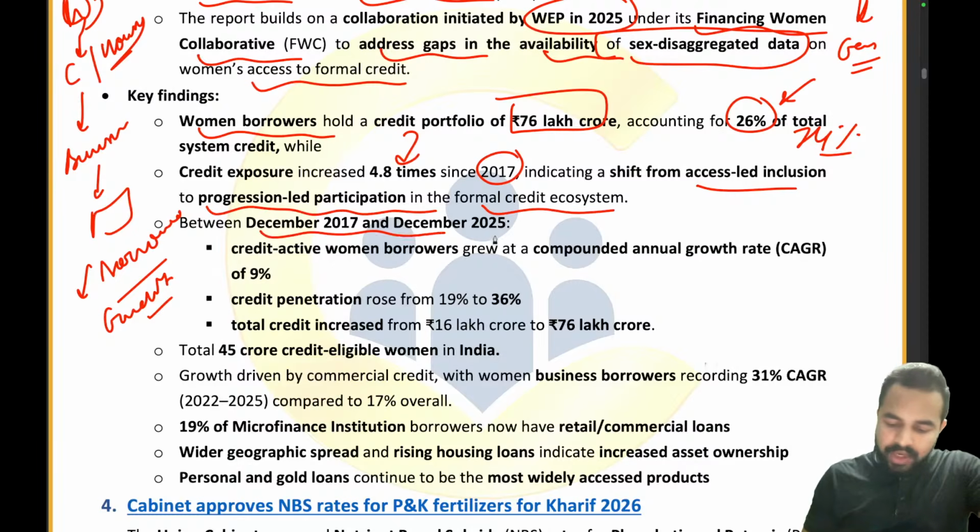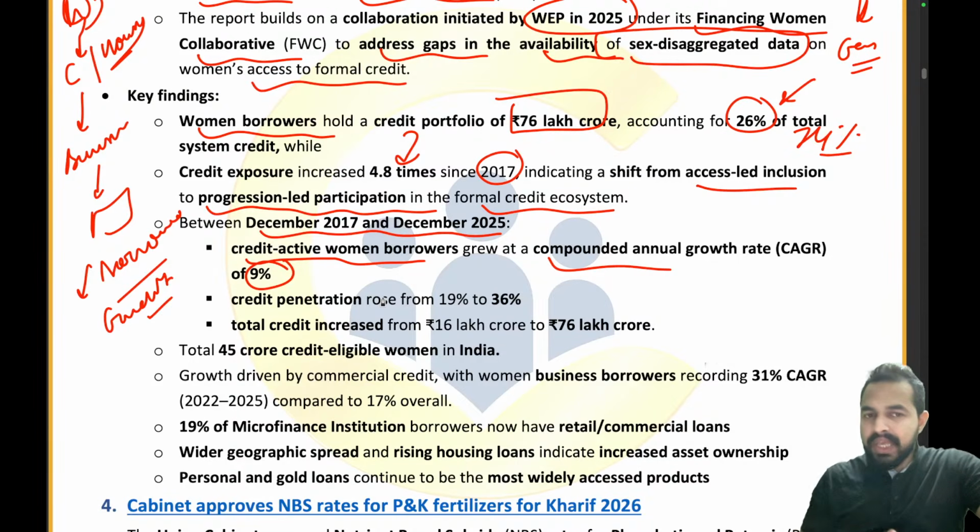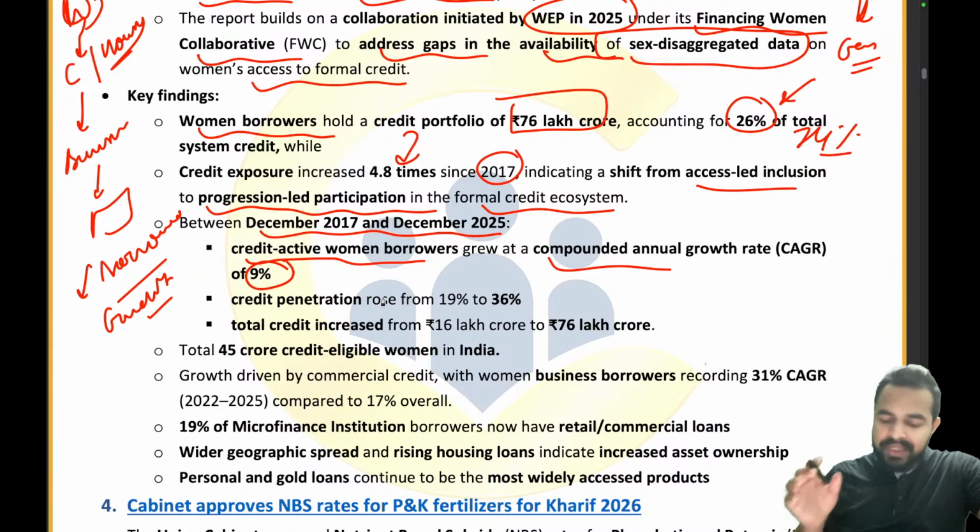Between 2017 and 2025, credit active women borrowers grew at a CAGR of 9%. You can see the rate at which these credit active women borrowers are borrowing the money and are quite active, right? So that is 9%. Credit penetration among women has increased from 19% to 36%.